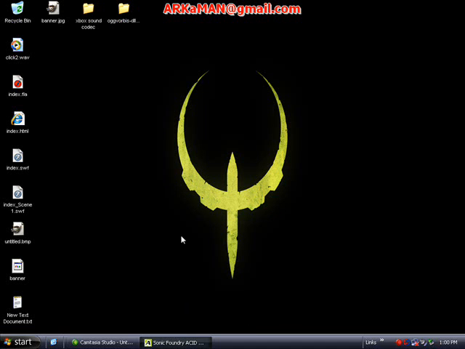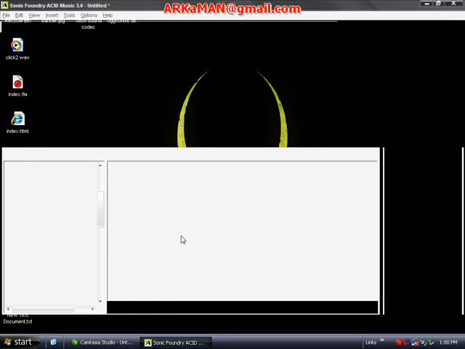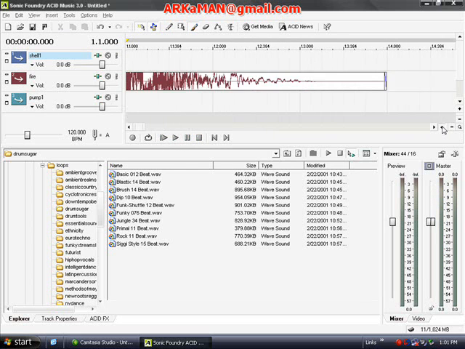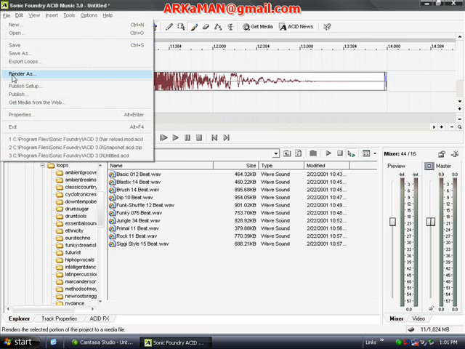Okay. First you need to use an audio program to get the audio files ready. I'm using ACID Music 3. You might be using Goldwave, but I prefer ACID, and it's not that much money, $30. Today I'm going to be editing the shotgun's sounds, and the first thing to start out with is the fire. So I'm just going to create the fire sound. So there that is. And I'm going to render it.